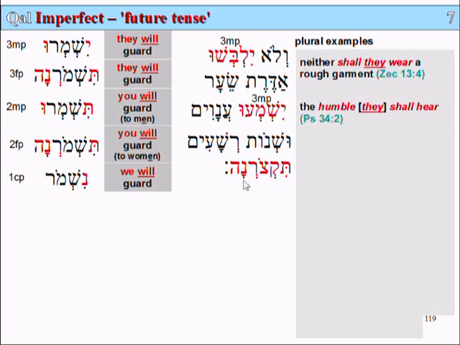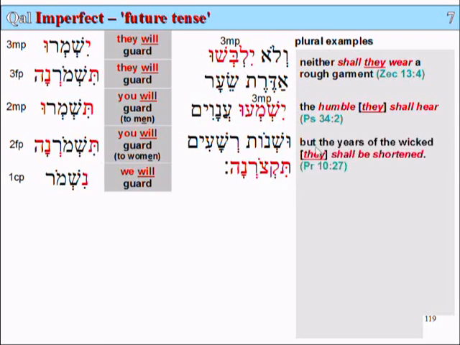tikzorna. The root of tikzorna is a three-letter root, kitsia, which means to cut, as in cutting down the wheat in the harvest, the barley, or cutting down the tears. So tikzorna means you will cut. And the years of the wicked you will cut, or cut short.